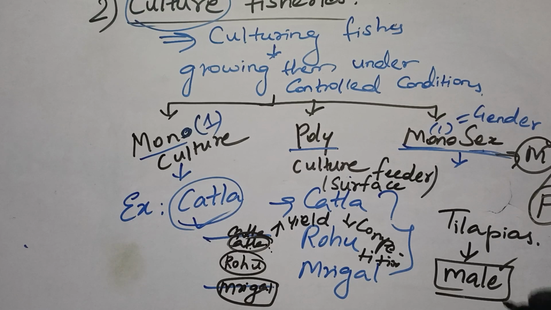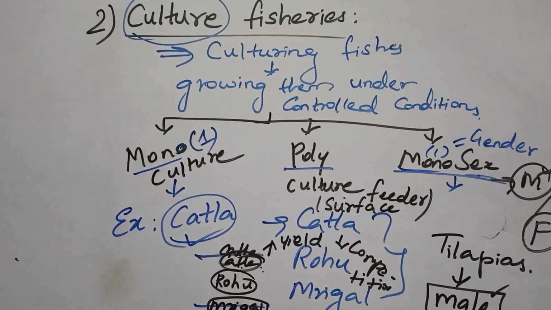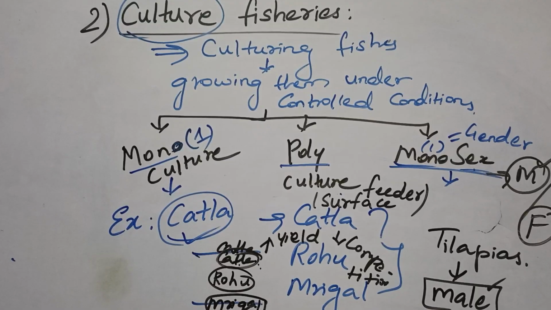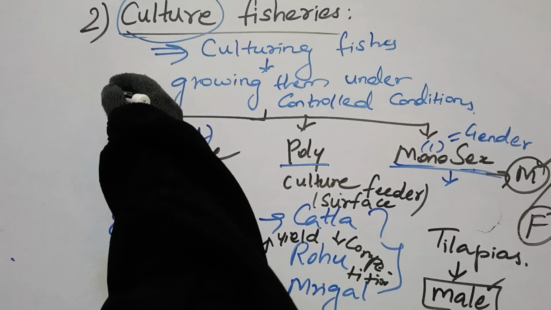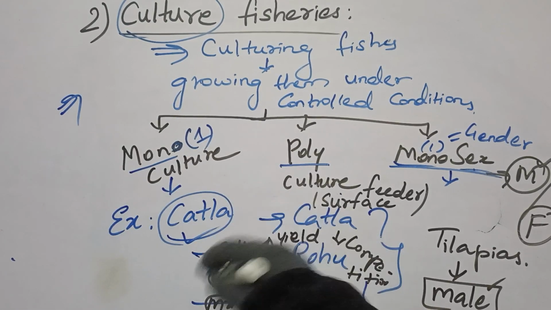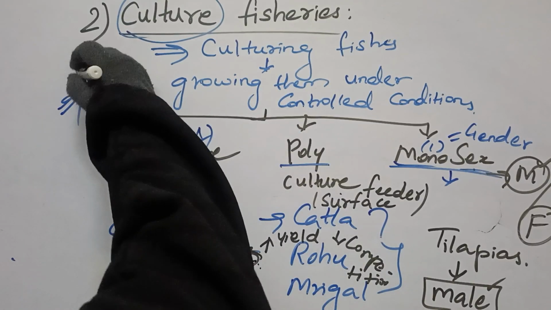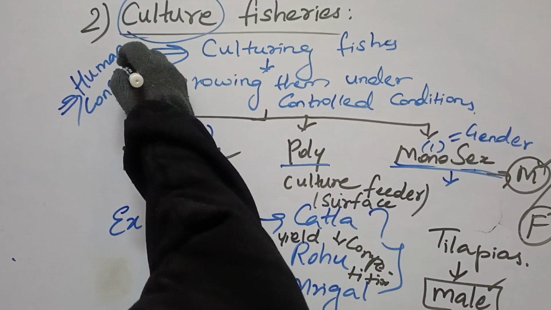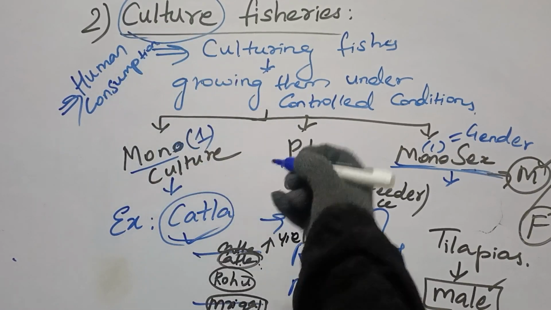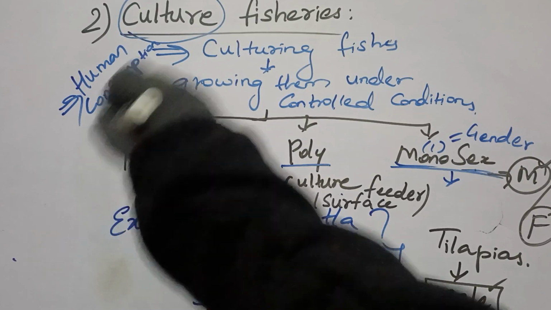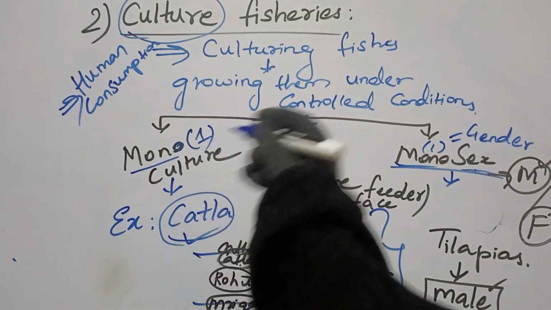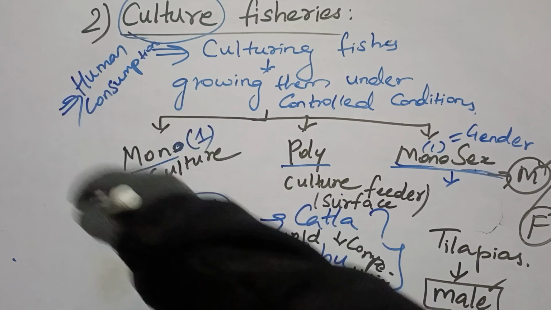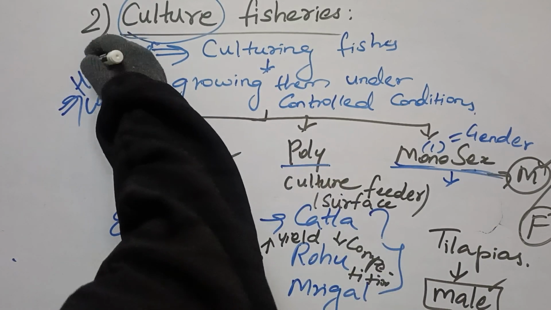So we have covered capture fishery, and then we have covered culture fisheries. So what is the importance of fisheries, children? Listen carefully. Why are we growing them? The prime reason is human consumption. Fish are protein rich food, right? So we humans want such protein rich food. For human consumption they are cultured and cultivated, they are caught and captured, so that humans can get high protein rich food.